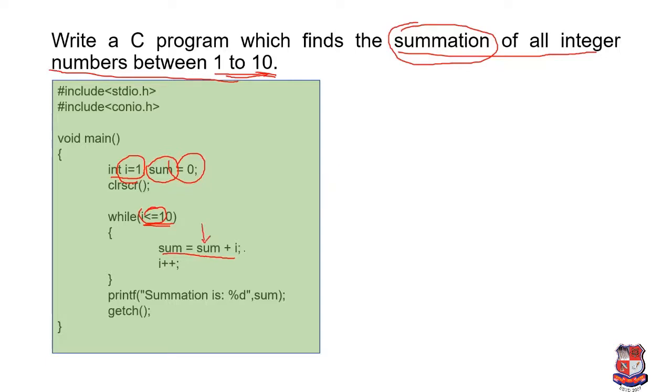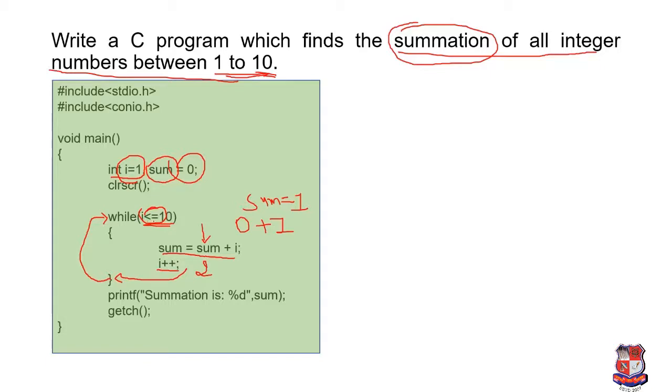It means in the first iteration of the loop, the sum value is 0 plus I's value is 1. So in the first iteration the value will be 0 plus 1, so the new value for sum is 1. Now we are incrementing the value of I by 1, that is I plus plus. Now control will go to the condition, and the condition will be checked: I less than or equal to 10. The value of I is increased, so now the value of I is 2.